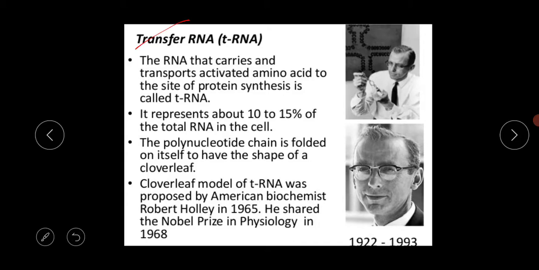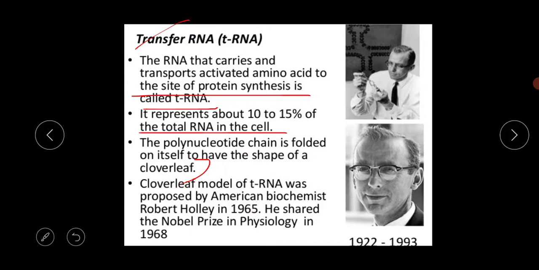Okay, the next topic for today is transfer RNA or tRNA. The RNA which carries and transports the activated amino acid to the site of protein synthesis is called tRNA. It represents about 10 to 15% of the total RNA in the cell, and the polynucleotide chain is folded on itself to have the shape of the clover leaf model.